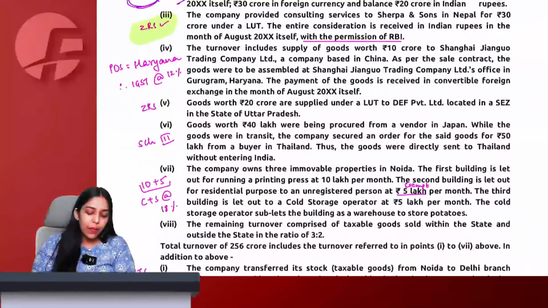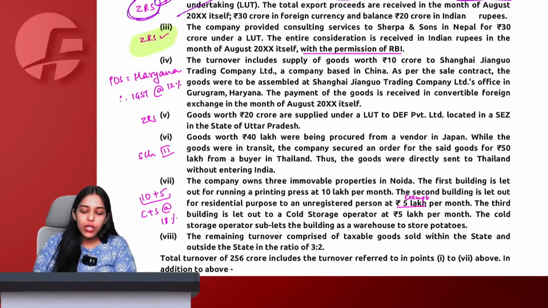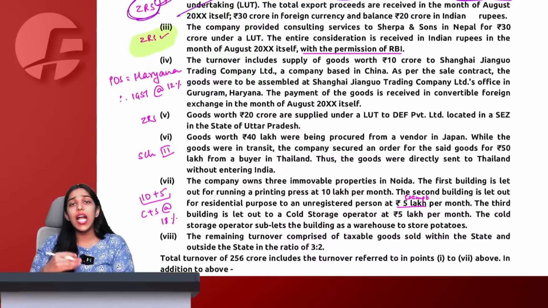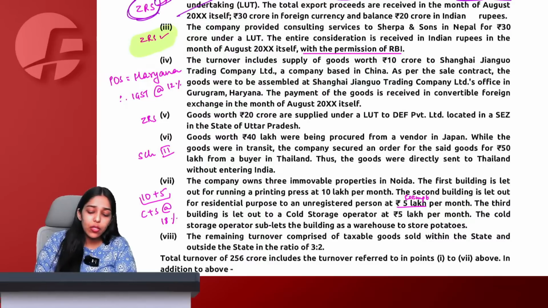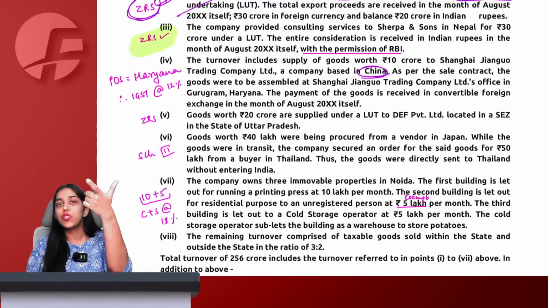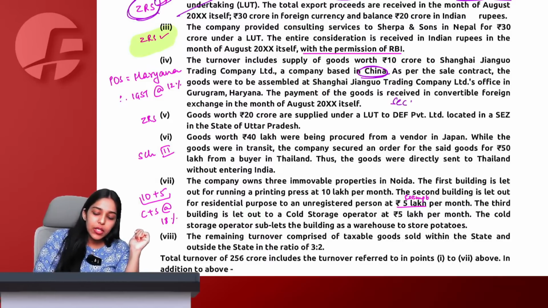Got it. After that, the turnover includes supply of goods worth 10 crore from Shanghai Jianguo Trading Company Limited, a company based in China. As per the sale contract, goods were to be assembled at Shanghai company's office in Gurugram, Haryana. The payment of the goods is received in convertible foreign exchange in the month of August itself. Now see what we are saying. We have supplied the goods to a person in China. So supplier is in India, recipient is in China. So for place of supply, section number 13 will come.